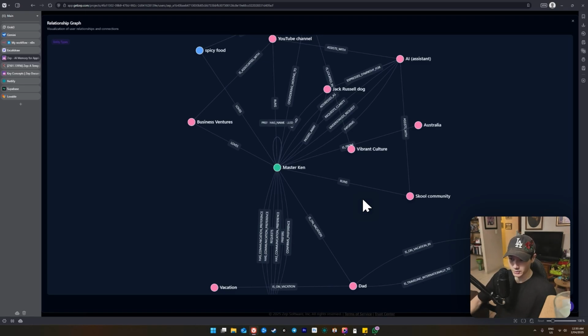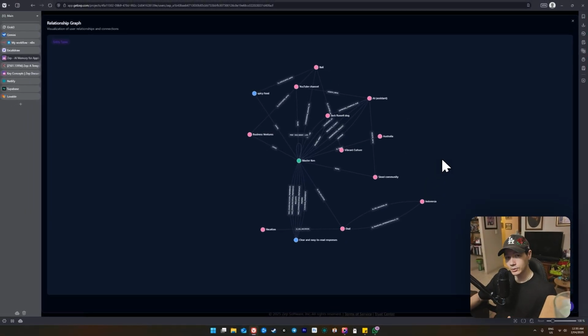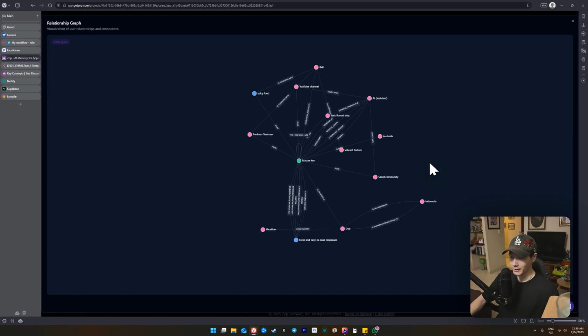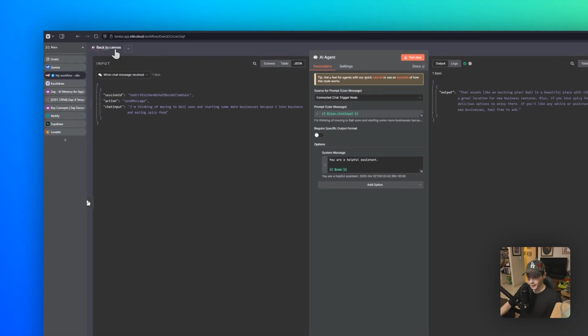With several messages, this actual graph is going to be enormous and all connected and linked together as well. So this is how you're going to start making agents which are going to be so much more powerful than your standard agents in n8n, using a simple node and a simple little trick just like this. If you are interested in using it as well, I'll show you how to get it set up really quickly. So all we're going to do is jump back over to n8n.